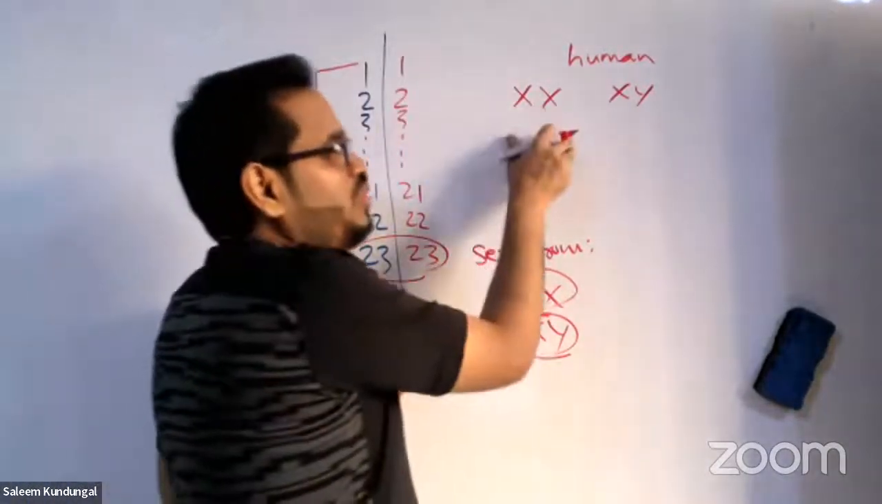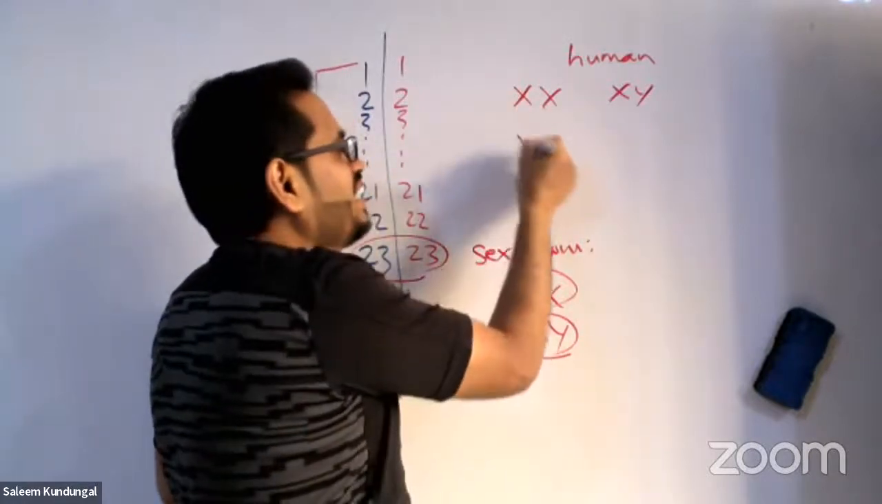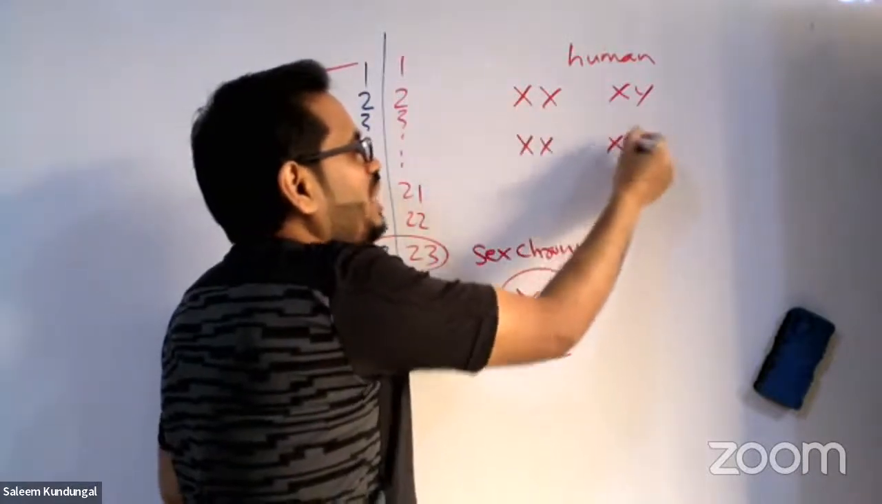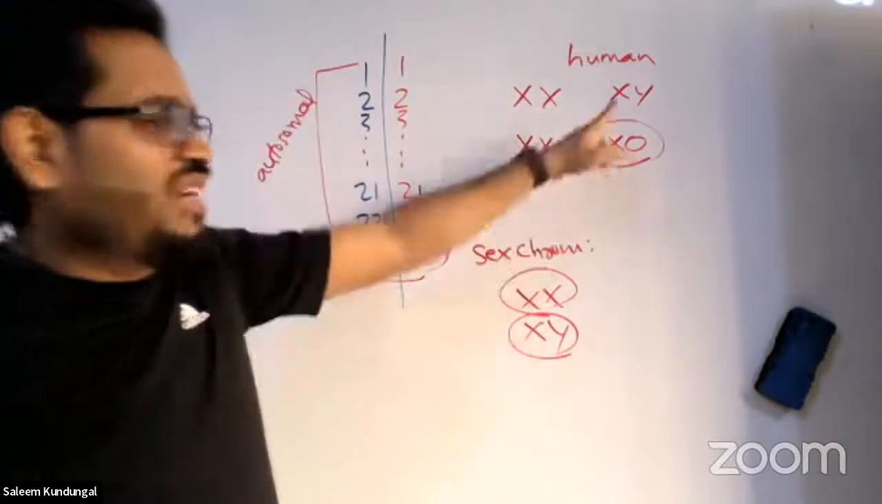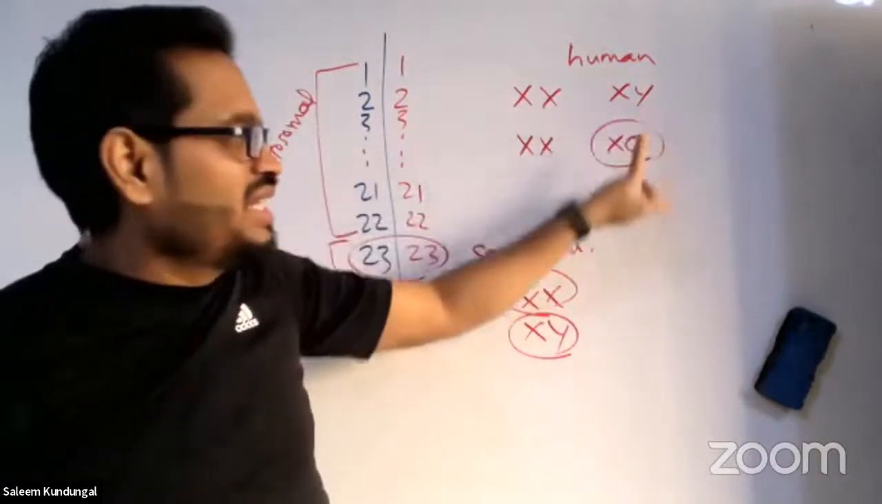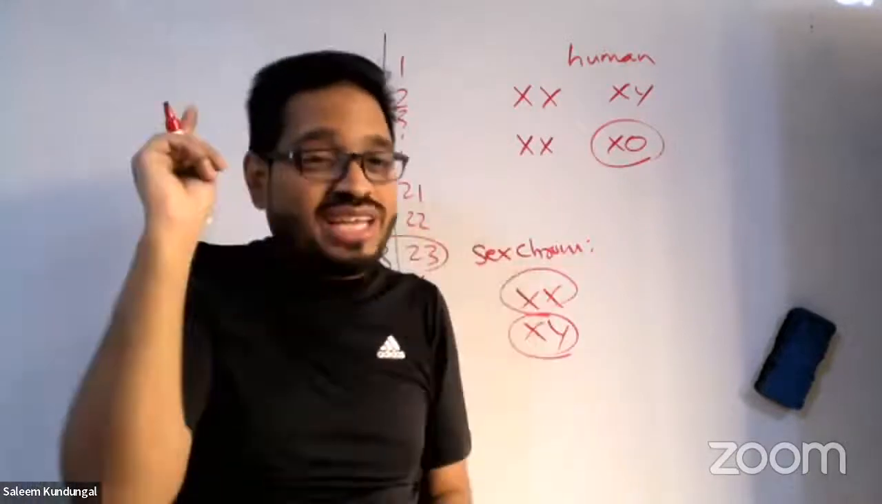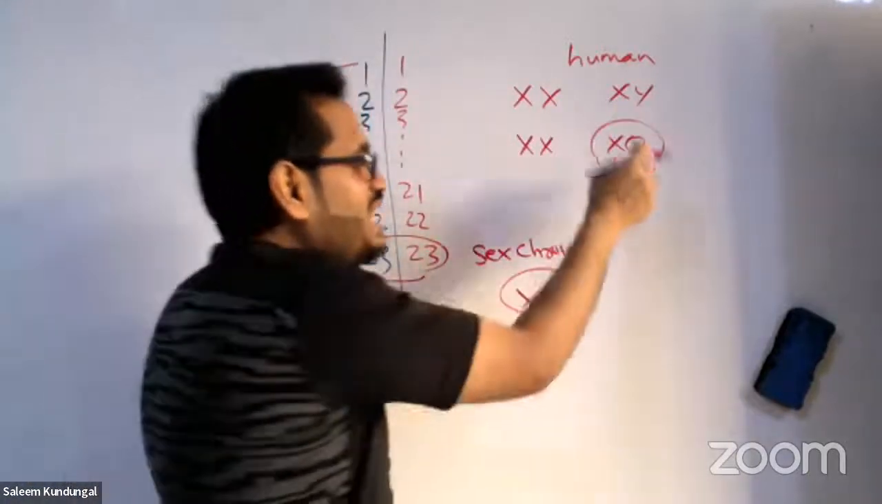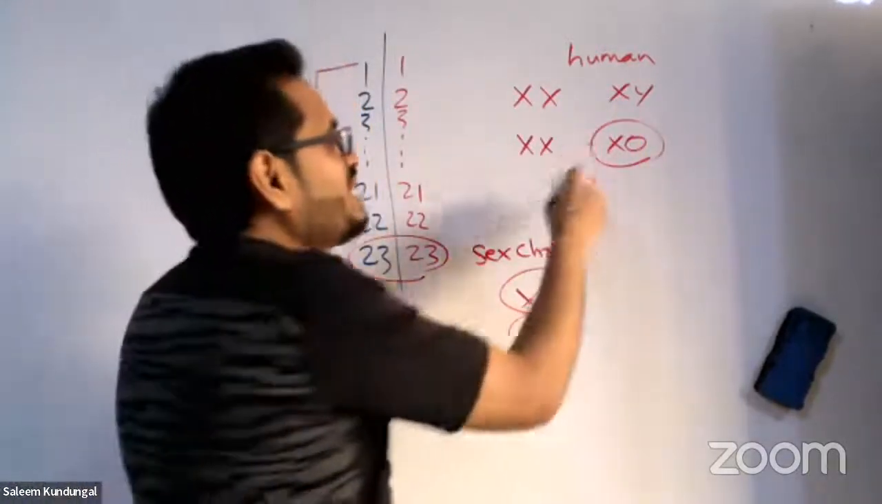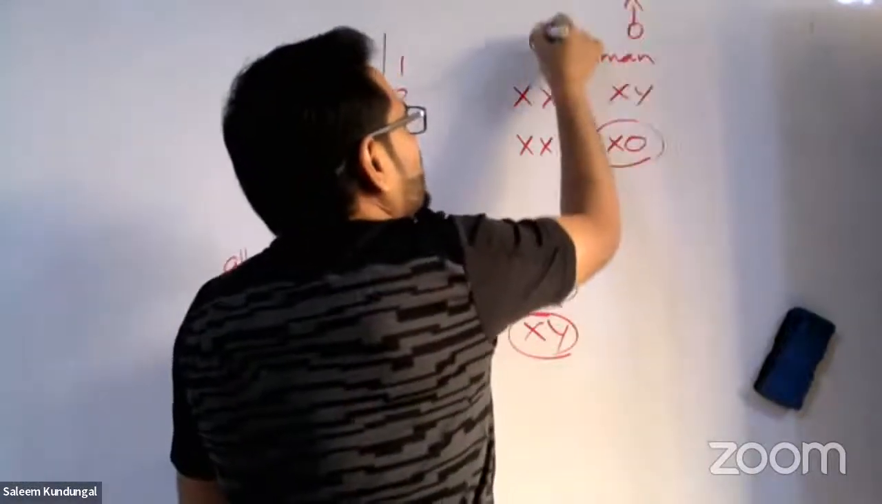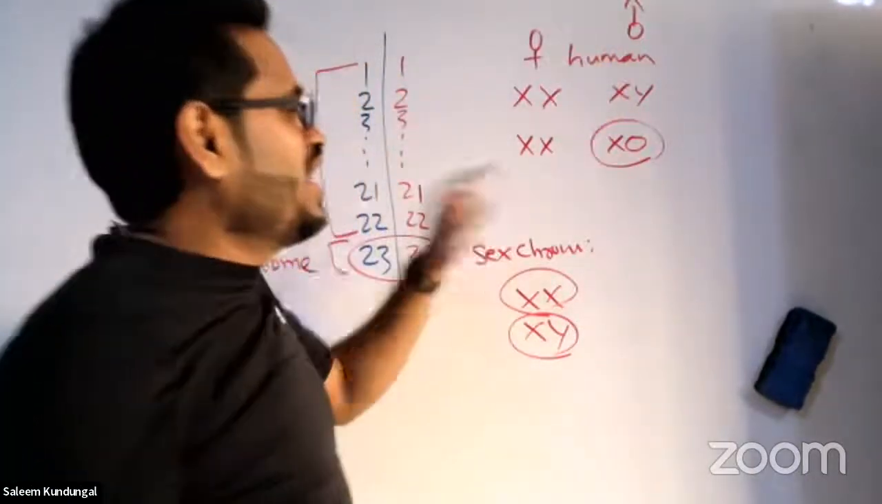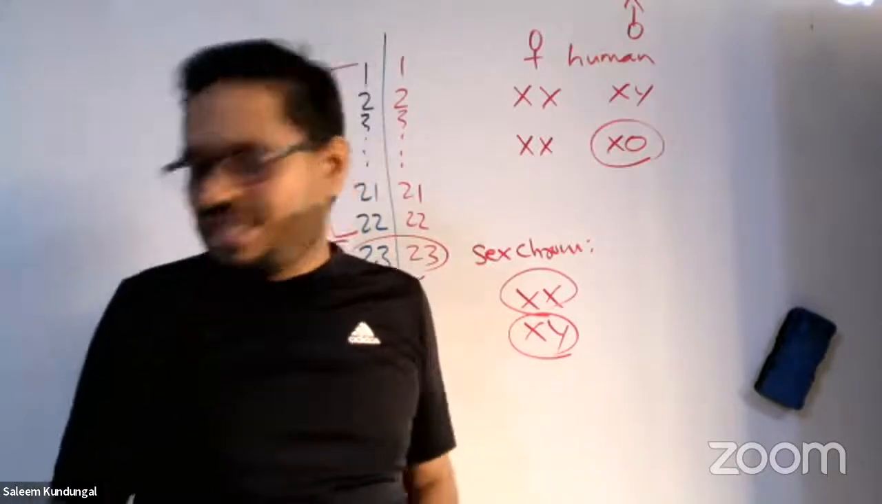Now, coming to other insects, XX and X0 type. Instead of the male being XY, there is one missing in the male, right? That's why there are two kinds of sperms, one with X and one without. So that's X0 type insect. This is male, this is female. This is insect sex determination.